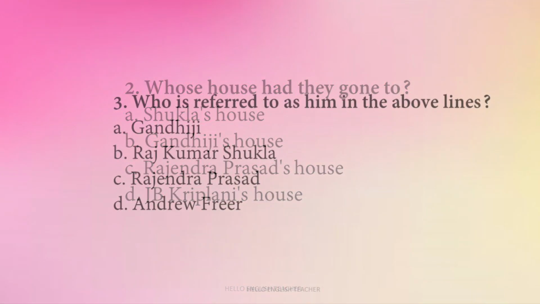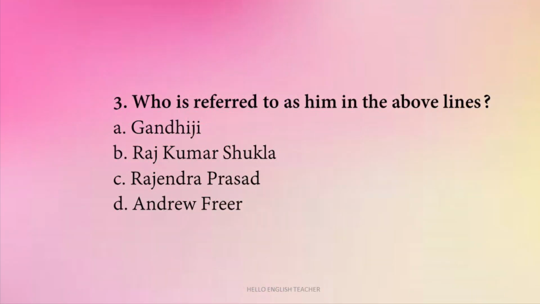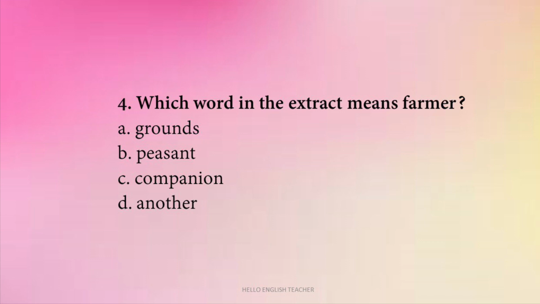So question number 3. Who is referred to as him in the above lines? Gandhiji, Raj Kumar Shukla, Rajendra Prasad or Andrew Freer? So the answer is Gandhiji. Gandhiji is referred to as him in the above lines. So next question. Which word in the extract means farmer? Is it grounds, peasant, companion or another? So here the answer is peasant. Peasant means a farmer.